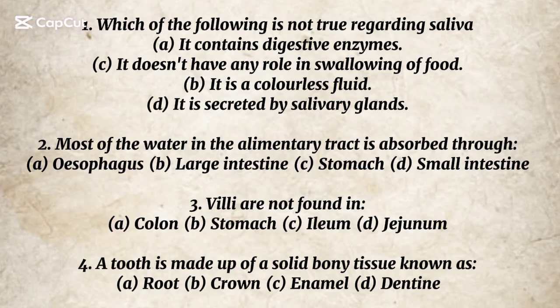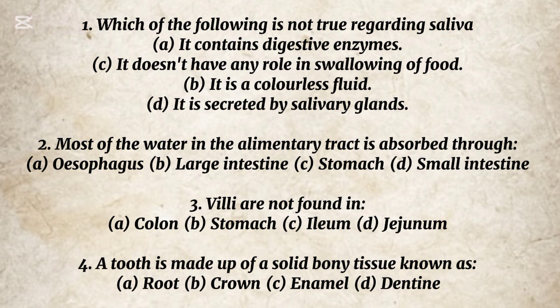1. Which of the following is not true regarding saliva? A. It contains digestive enzymes. B. It is a colorless fluid. C. It doesn't have any role in swallowing of food. D. It is secreted by salivary glands. The correct option is C. It doesn't have any role in swallowing of food.